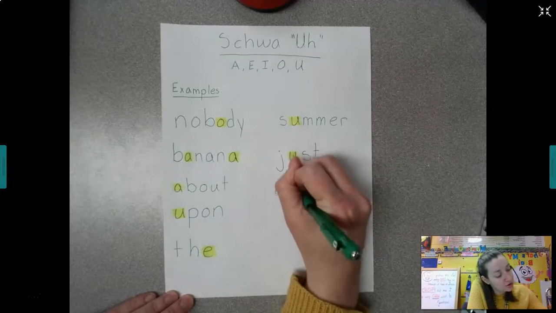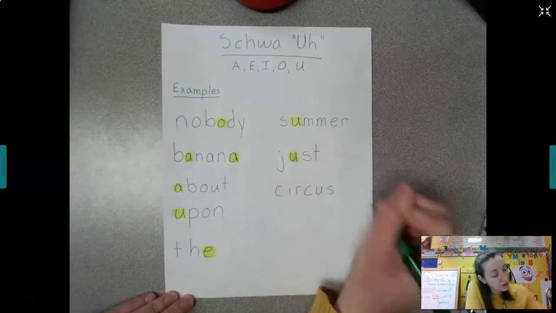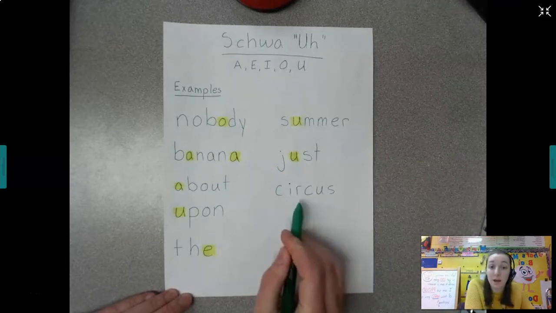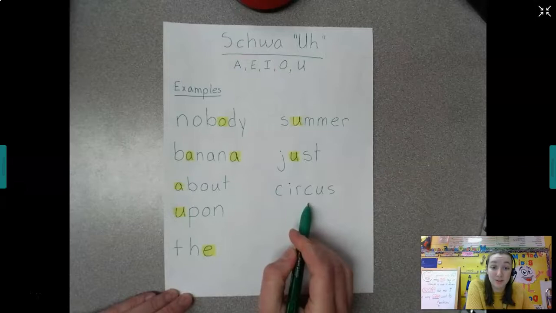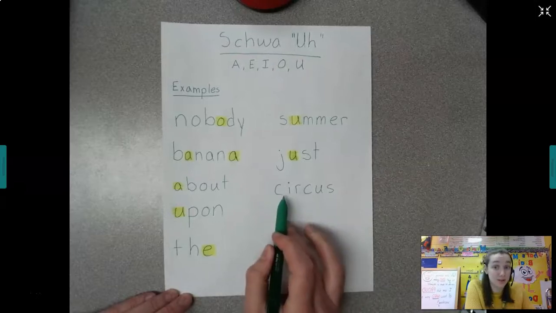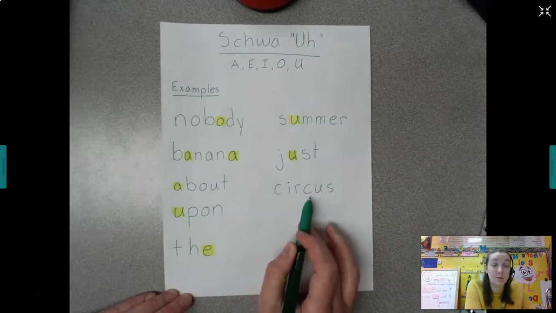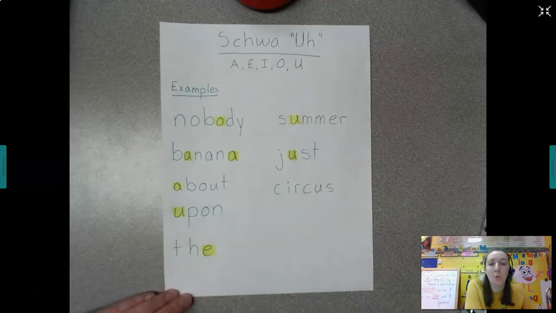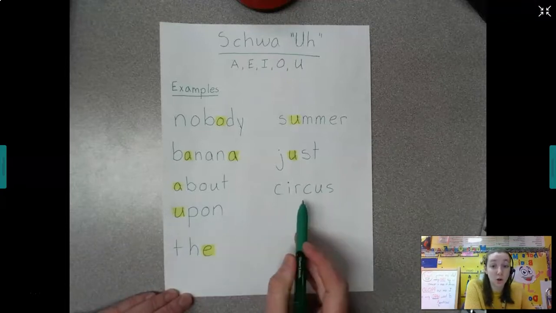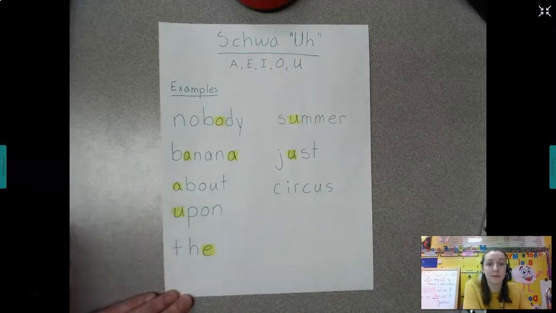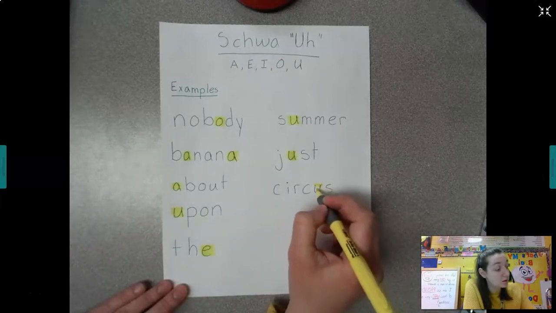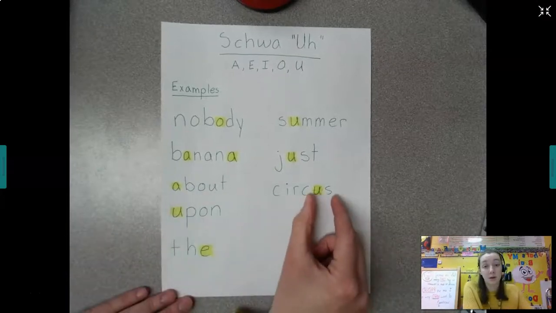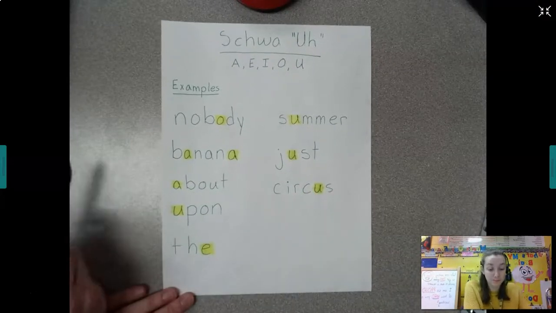So the word circus, great example of a few things. A circus has two vowels, an I and a U. It has two C's that both make different C sounds. So we have a soft C, sir, and then we have a hard C, k, us. Where do you hear that sound? Sir-k-us. That U, right? Us. So of course then the word us, just by itself, would also have that schwa sound.